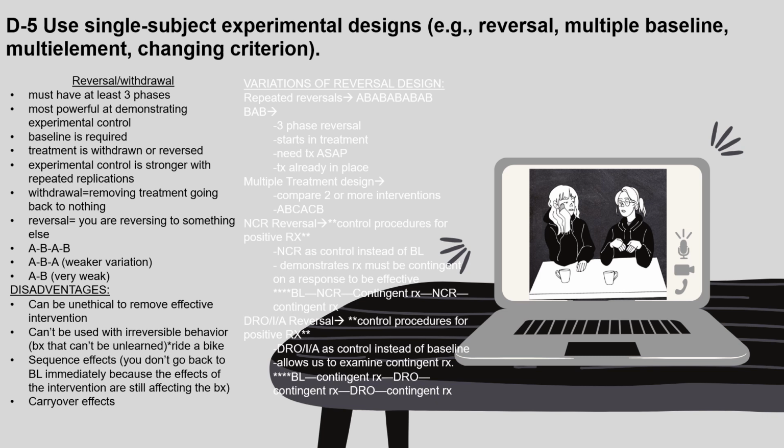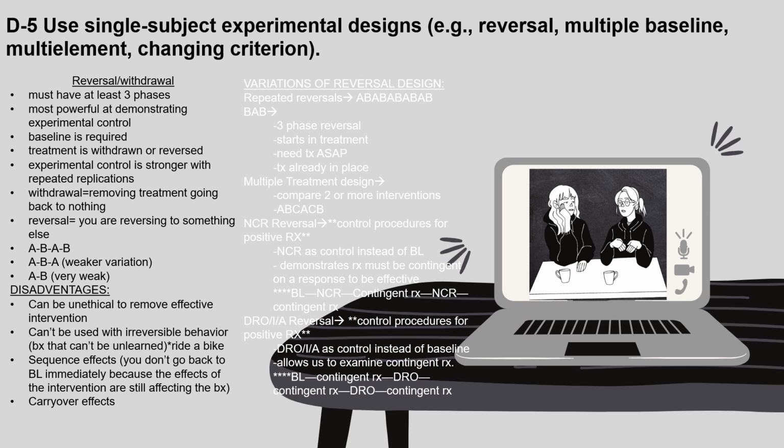Continuing, it's the most powerful at demonstrating experimental control. Baseline is required. Treatment is withdrawn or reversed. Experimental control is strong with repeated replication. The more we repeat the treatment and baseline conditions, the more experimental control we can demonstrate.